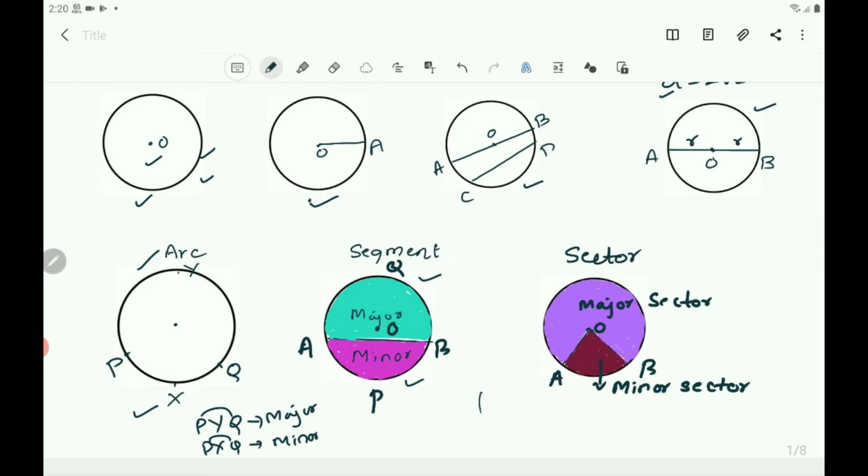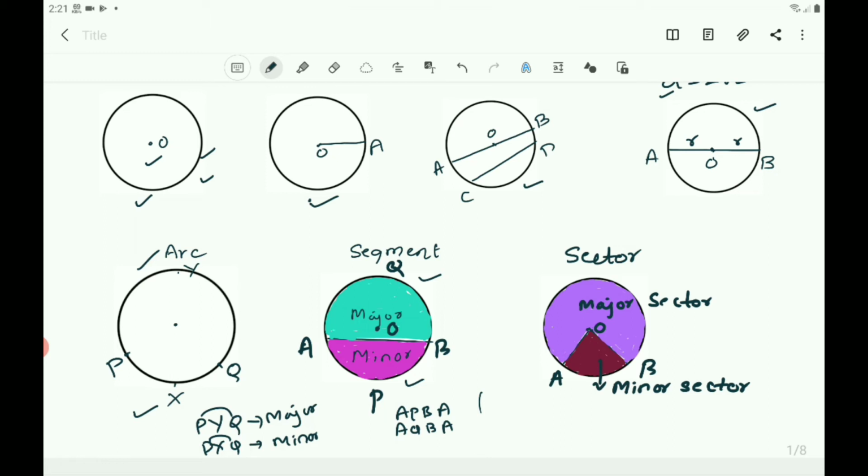Here APBA is one segment, that is the minor segment, and AQBA is another segment, that is the major segment. The region between the minor arc and the chord is called the minor segment, and the region between the major arc and the chord is called the major segment.